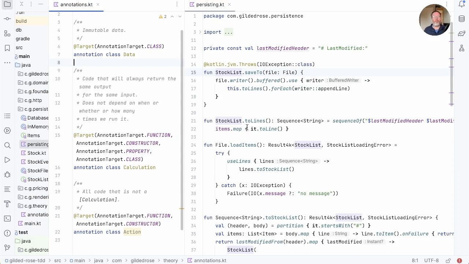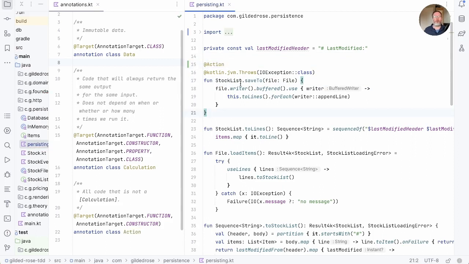I/O is a really good place to look for actions, because as soon as we save something, it matters when we do it and how many times we do it. And if we're loading something, it depends on when we're doing it, because something might have changed the thing we're loading. So here's stock list saved to file. It uses a writer on the file. And so that depends on what's in the file at the moment. So this will be an action.